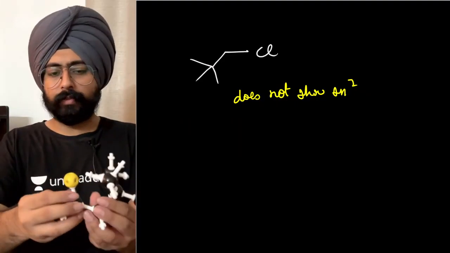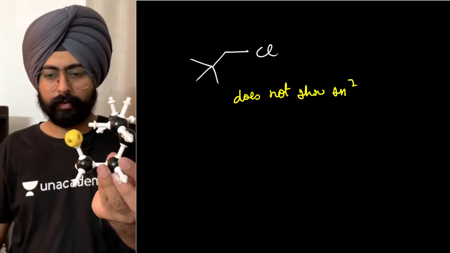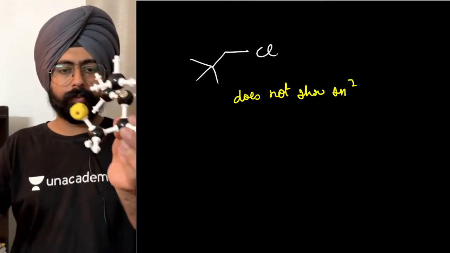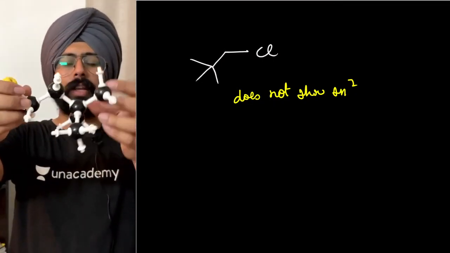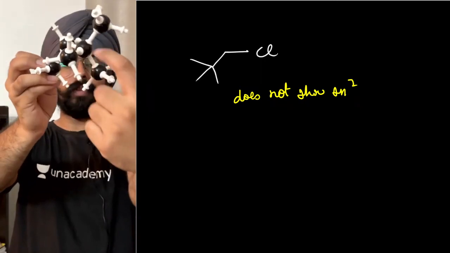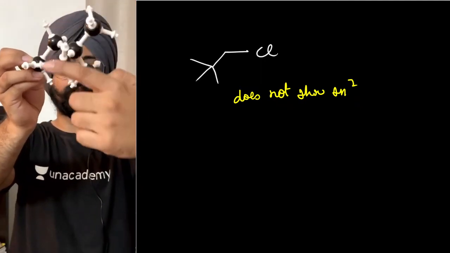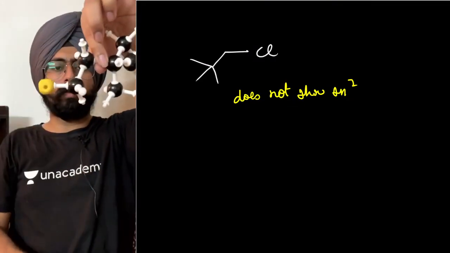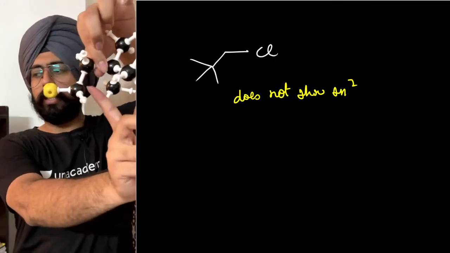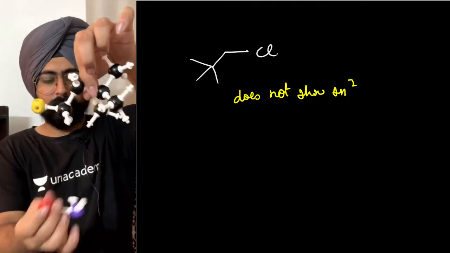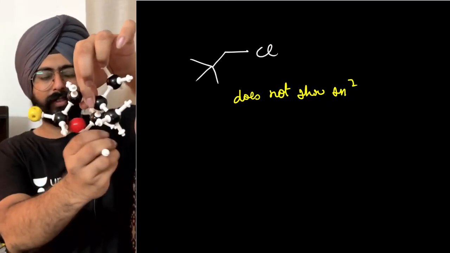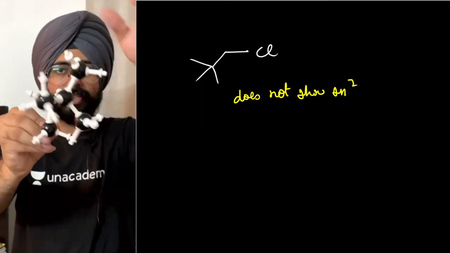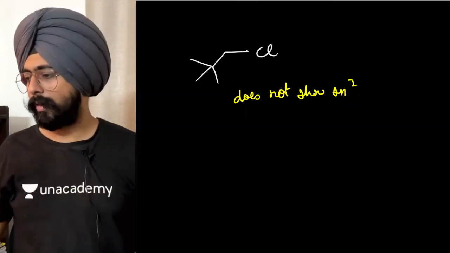This is the structure that we've drawn on the screen, yes? So now people, when the oxygen tries to approach from this side, there is still a lot of hindrance over here. Can you see? How will oxygen even enter from here? There is too much hindrance. So more steric hindrance, bad SN2.